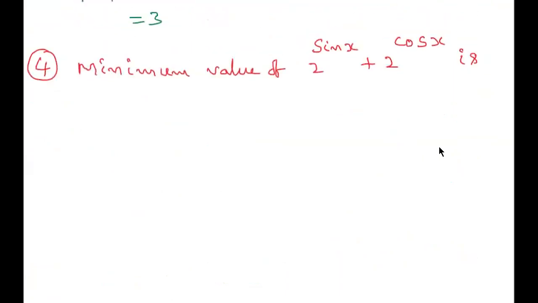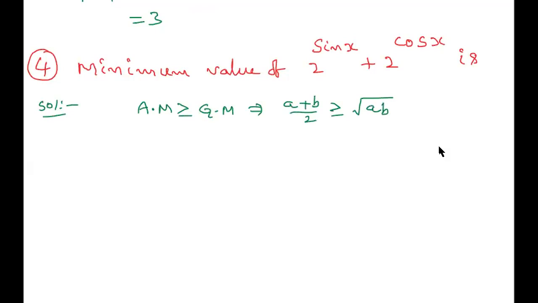I think this is also somewhat easy only. Minimum value of 2^sin x + 2^cos x is. So here we can use the arithmetic mean is greater than or equal to geometric mean condition. Now apply the formula. What is the formula actually? (a + b)/2 is greater than or equal to root ab.